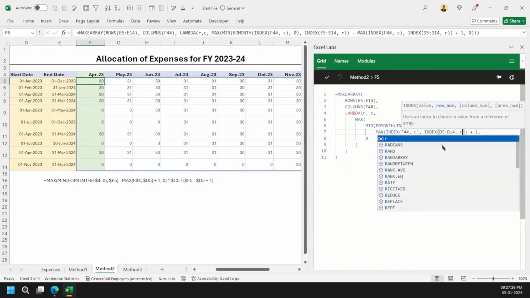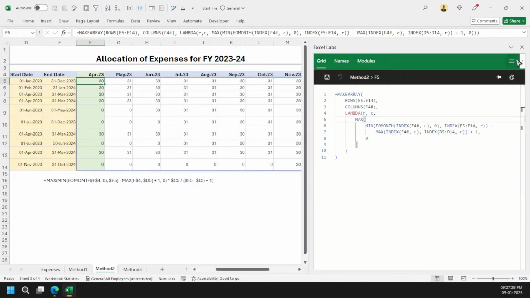Got it? That's simple. Now you can see that we have at least got the dates properly. So that's the same thing we need to do here, simply using the MAKEARRAY logic and then just fetching the dates properly here. That's the only logic here, because it will catch up the dates one by one, right?